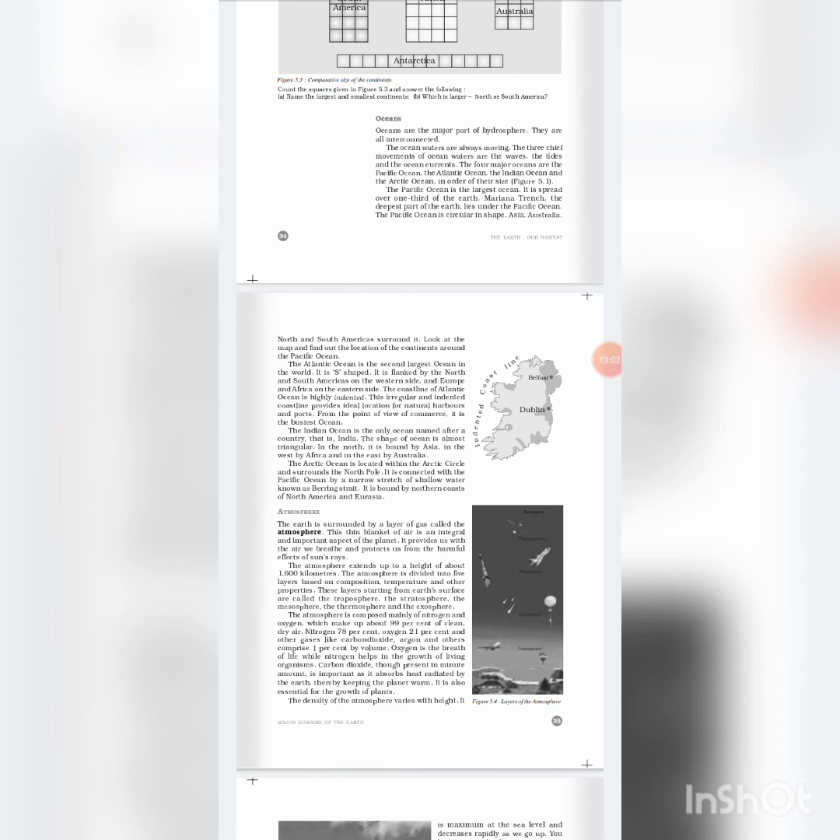The Southern Ocean encircles the continent of Antarctica and extends northward to 60 degrees south latitude. The Arctic Ocean is located within the Arctic Circle and surrounds the North Pole. It is connected with the Pacific Ocean by a narrow stretch of shallow water known as the Bering Strait. It is bound by the northern coast of North America and Eurasia.